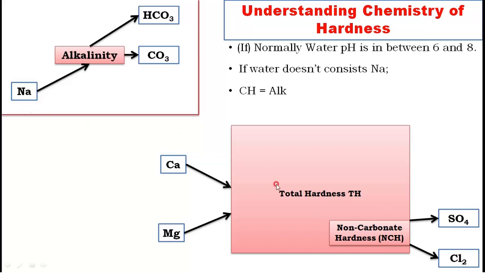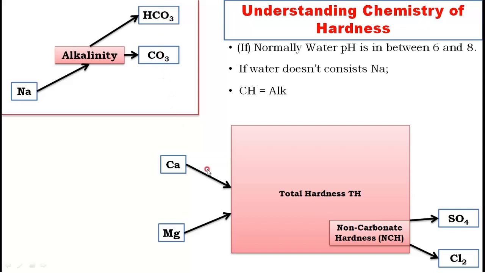Therefore, when sodium and permanent hardness are both present in the water, the sodium reacts with the sulfate and the chloride and they form compounds. When these form compounds, you can say that this permanent hardness is dissolved. Then the Ca and Mg will combine with the bicarbonate and carbonate.